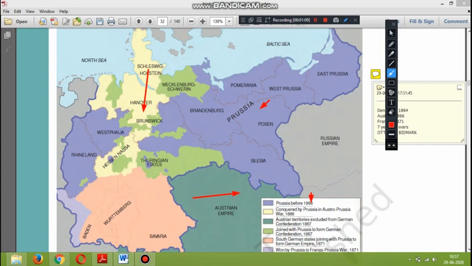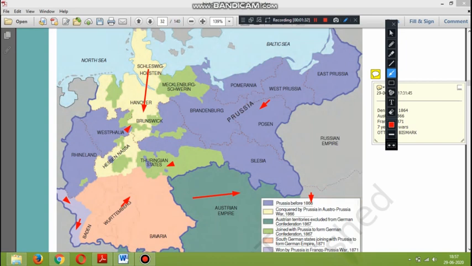Then these green color areas have joined Prussia on their own. Whereas this South German area also joined Prussia to make it a German Confederation. This border area belongs to France. So finally it was won by Prussia in the Franco-Prussian War, 1871.